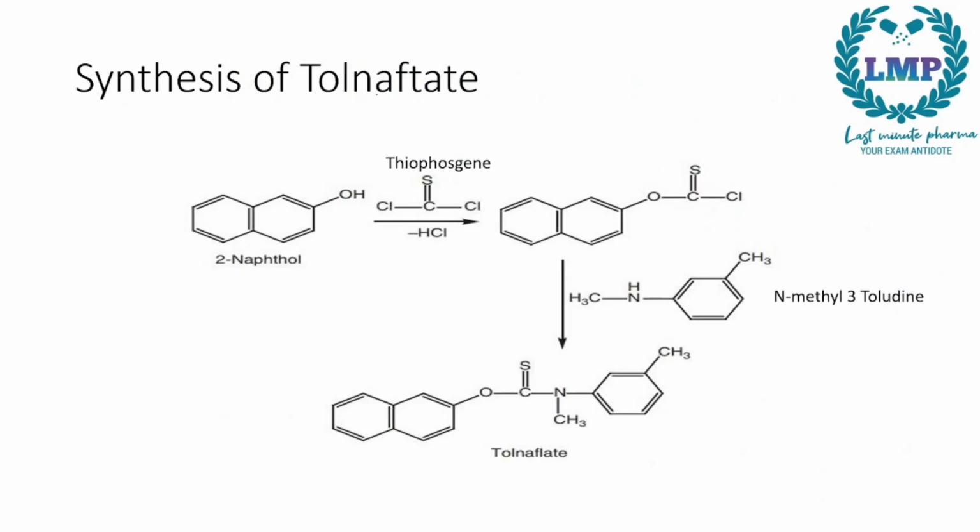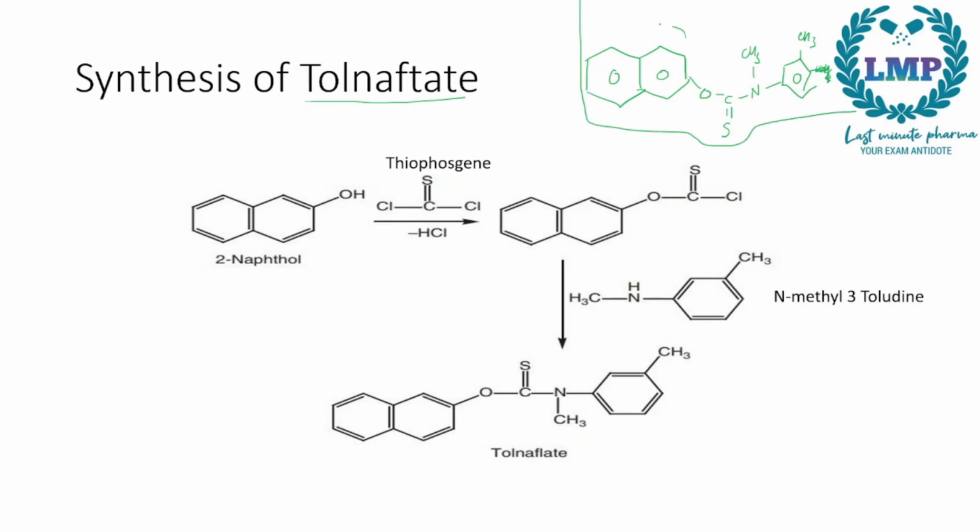Next we have the synthesis of Tolnaftate. Now how do we synthesize tolnaftate? First, we will draw the basic structure of tolnaftate in the corner. So a naphthalene group, attached to it is the O C double bond S group, attached to it would be an N CH3, then a toluene group attached to it. So this is our reference structure.